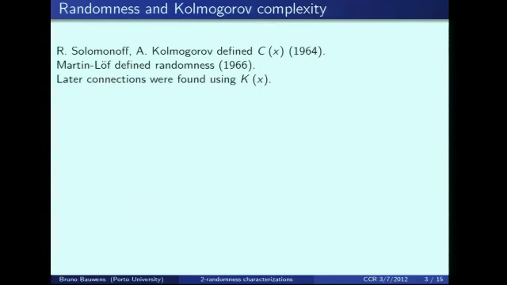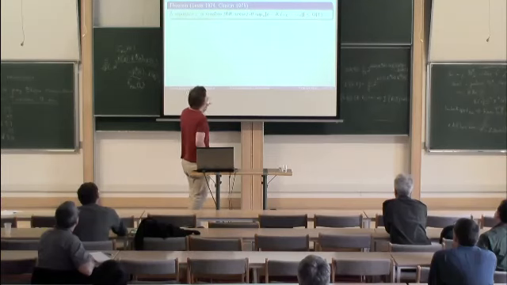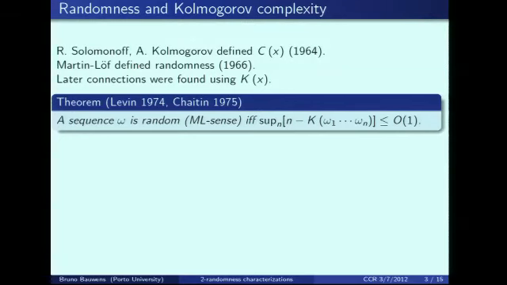And then in the mid-70s, people defined a prefix-free variant of Kolmogorov complexity, and then there was a theorem, which I reformulated slightly differently, that says that if a sequence has initial segments that are not too compressible, then it is random in the Martin-Löf definition.